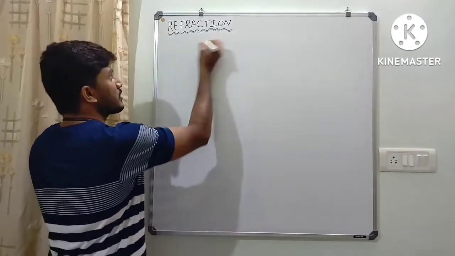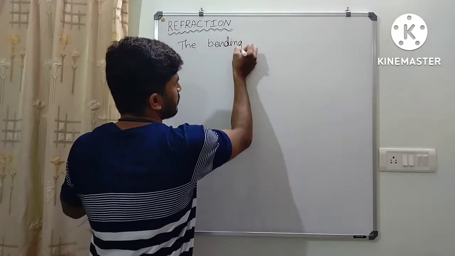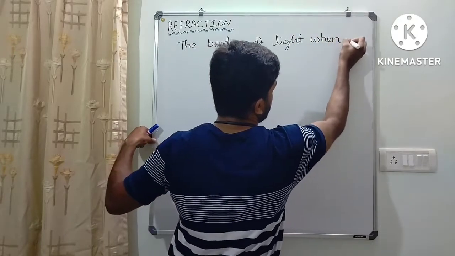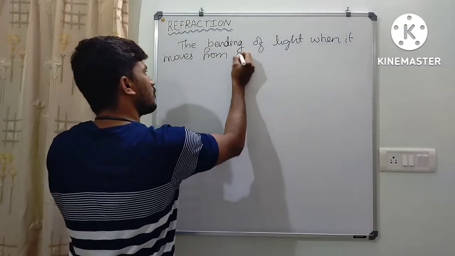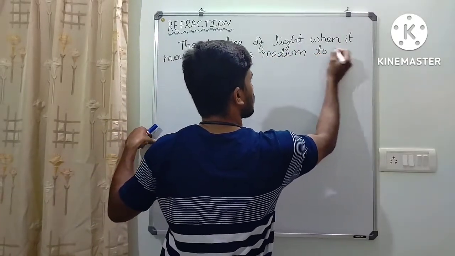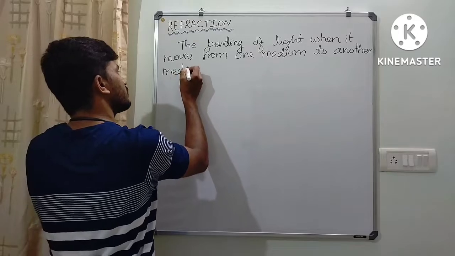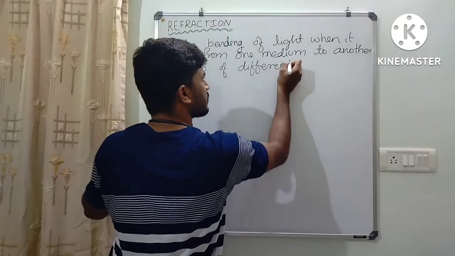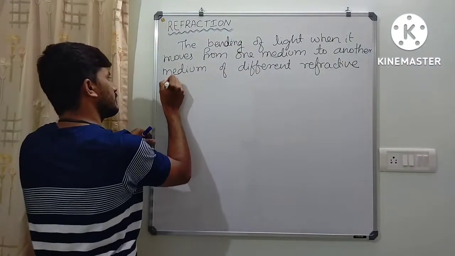So refraction is the bending of light when it moves from one medium to another medium of different refractive index.